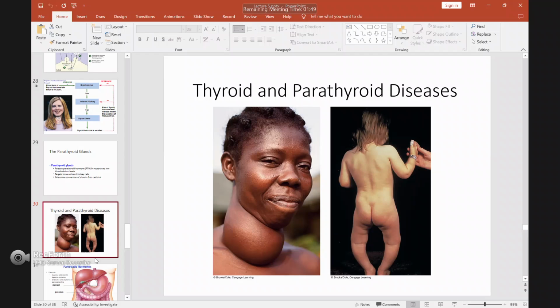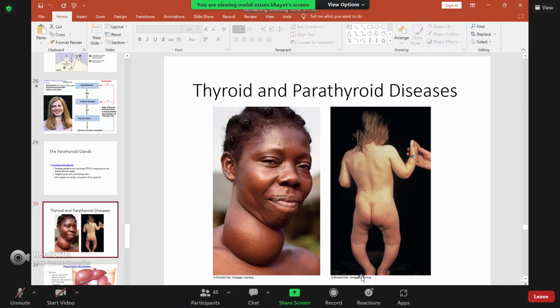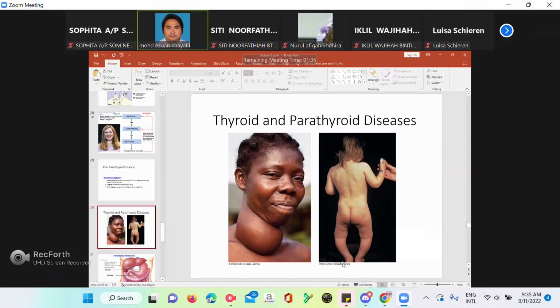Alright, so that's it. Now I just have one minute, so I think we stop here. I think this Zoom provided by UPM only gives 40 minutes for each session, so I just have 40 minutes for each lecture if done online. That's why for a two-hour lecture, I don't think it's possible to use Zoom. For a one-hour lecture, I think it should be okay, since we have 40 minutes out of 60 minutes, still acceptable. But for a two-hour lecture, no Zoom. We will do face to face.